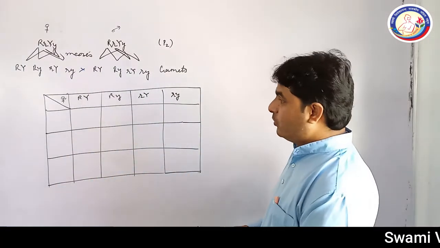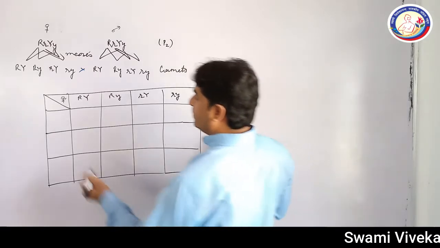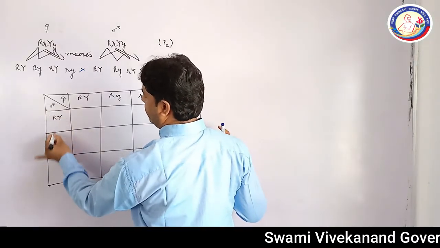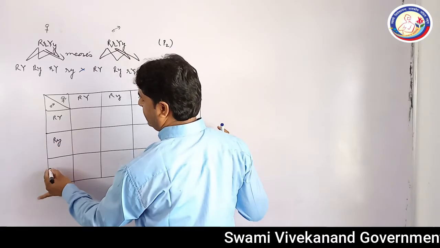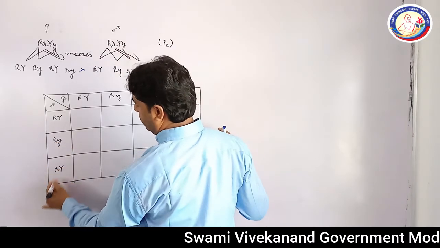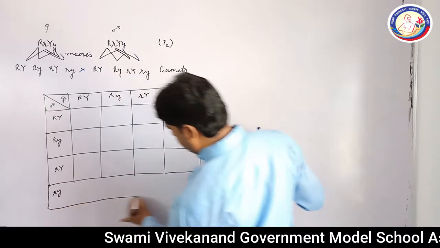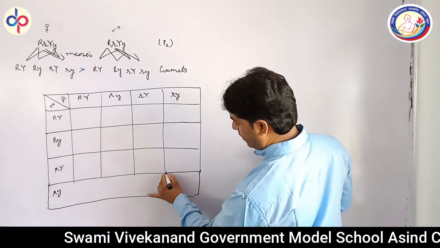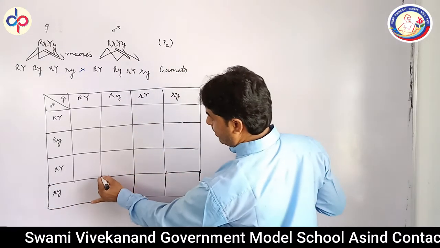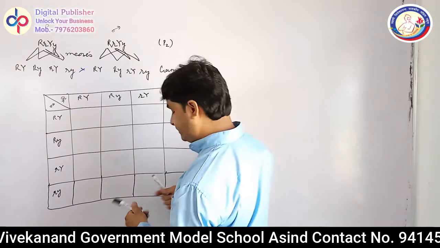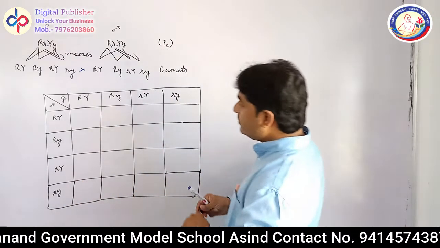Similarly, you will have to write the gametes of male here on the lower side, capital R, capital Y, capital R, small y, small r, capital Y, and small r, small y. Now we need to cross the gametes.